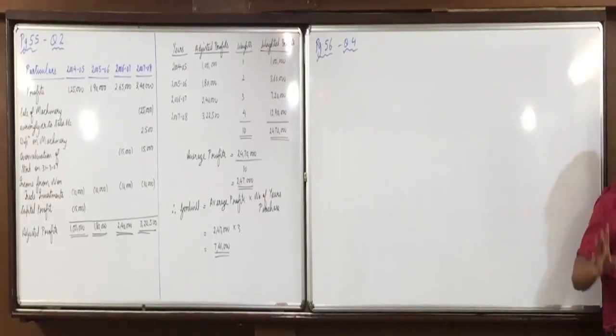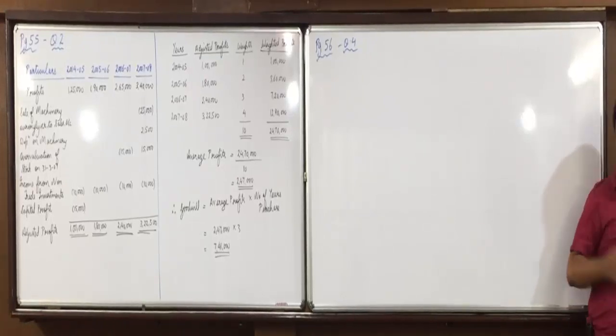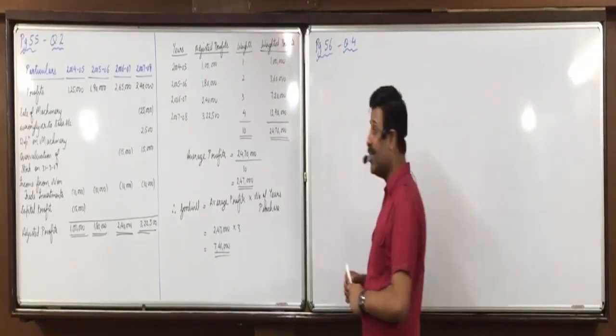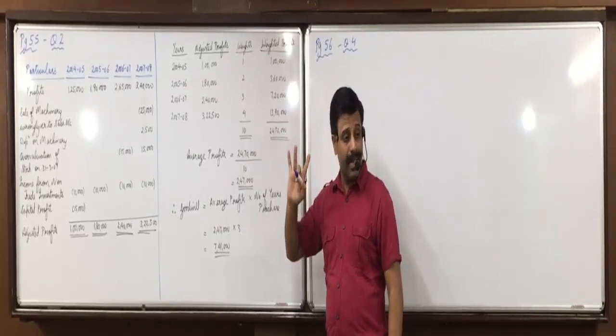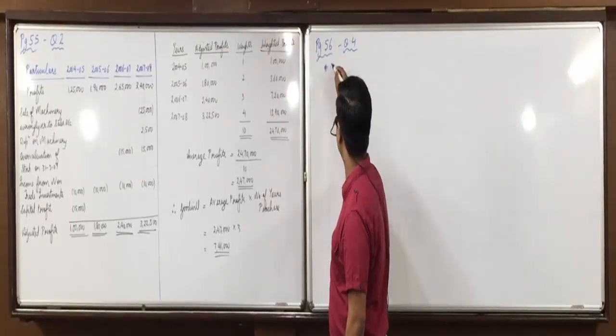So let us do it together so that we finish it fast. First we will find adjusted profits. Even before that we will do the workings of depreciation. Let us first do the workings of depreciation.